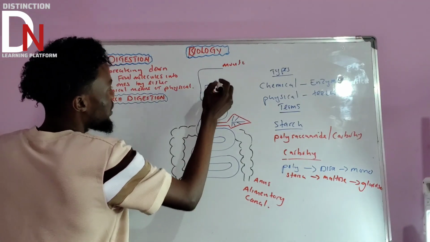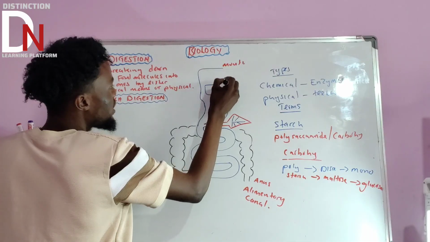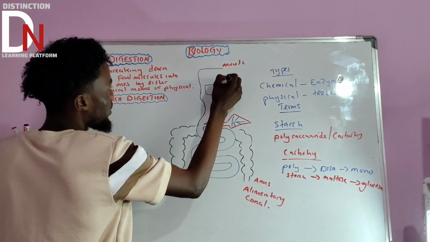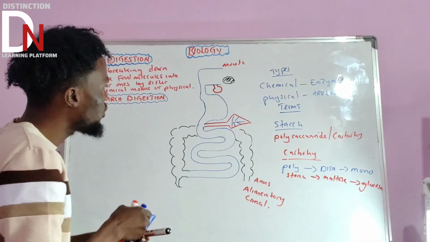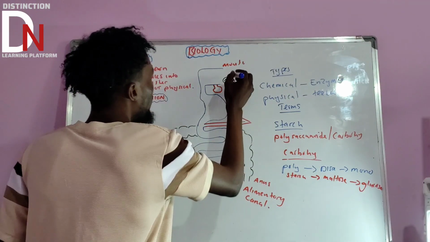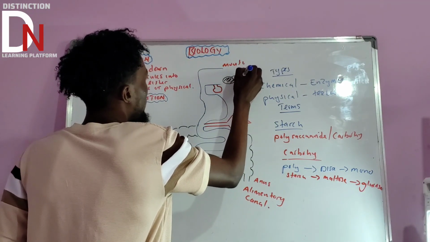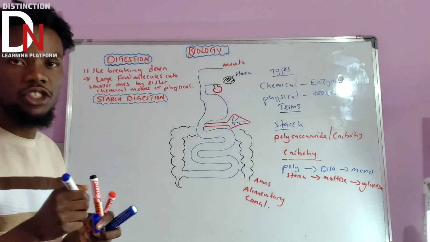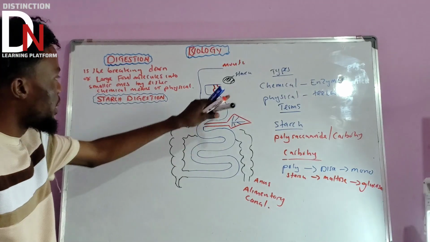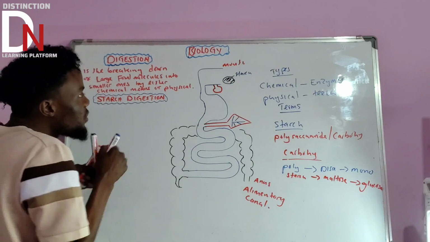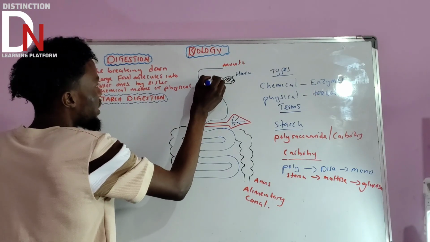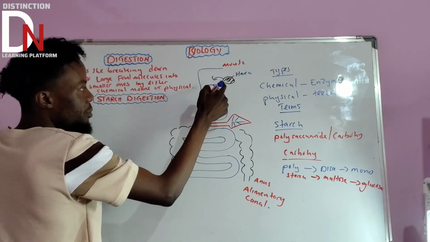So let us understand something. Let's say this is the food that you are eating. You eat food, but this food is rich in starch. It contains starch. You eat shima. So that food that you eat is starch. Then the moment you put this food into the mouth, what do we call this process, if you can remember?